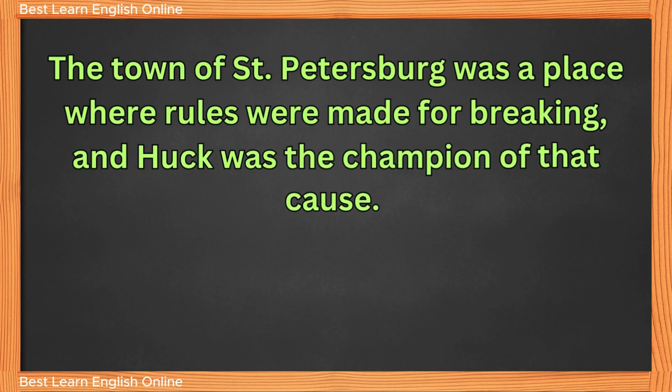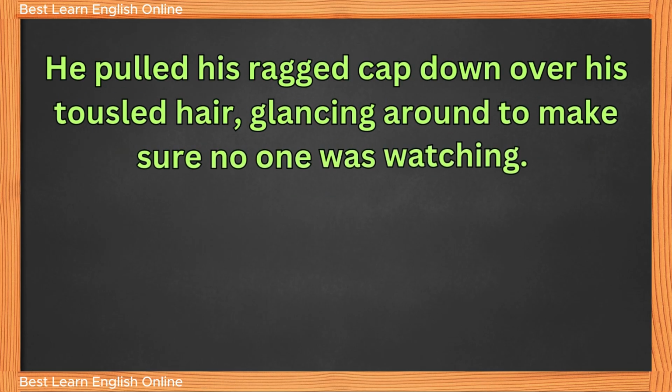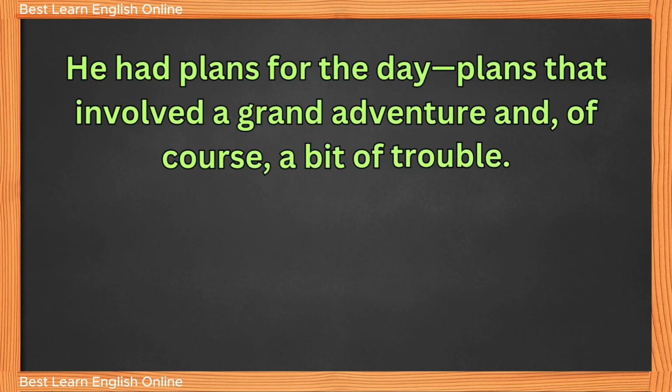The town of St. Petersburg was a place where rules were made for breaking, and Huck was the champion of that cause. He pulled his ragged cap down over his tousled hair, glancing around to make sure no one was watching. He had plans for the day, plans that involved a grand adventure and, of course, a bit of trouble.